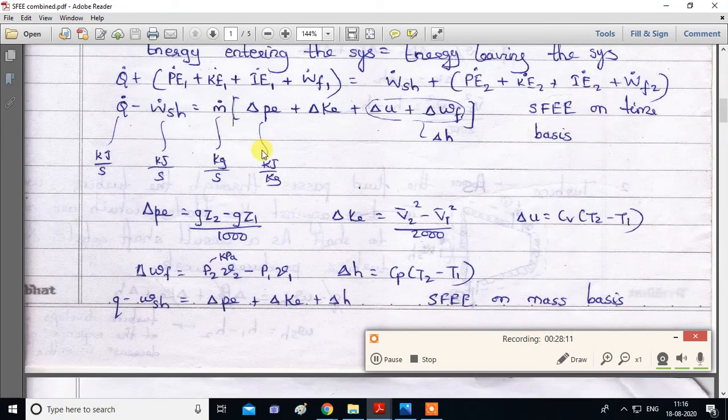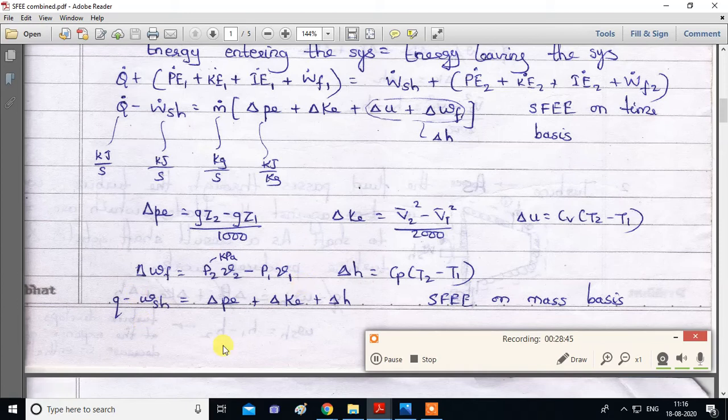Next, we will remove this mass. So what will we get? We will get small q. We will divide this whole equation throughout by m dot. What we will get is small q minus small w shaft work equal to the right hand side divided by m dot. So m dot will get cancelled and only the bracket part will remain: change in potential energy plus change in kinetic energy plus change in internal energy plus change in flow work, which is replaced by delta h.